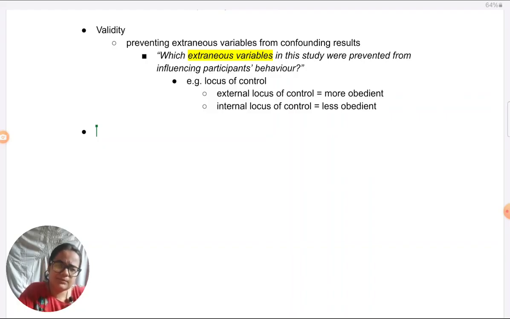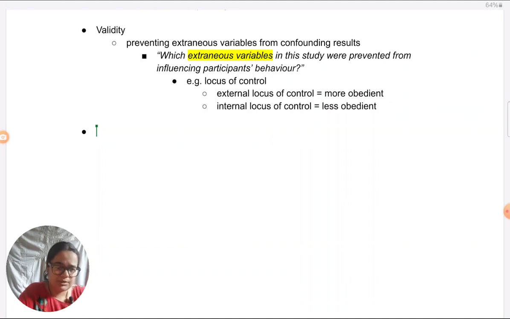If you're taking predictive validity, for example, yes, with Milgram, if we go by his findings, we will be able to predict that whenever there's too much pressure in a situation, people will obey, because there are very high rates of obedience. 65% of participants obeyed, and in several replications till date, they have found that obedience levels are very, very high. So predictive validity is very strong. We can easily predict people will obey in these situations. It has been replicated across cultures with men and women. Except for that Austrian study in which women did not obey, in most cultures they have found that most people, from diverse backgrounds, tend to obey.